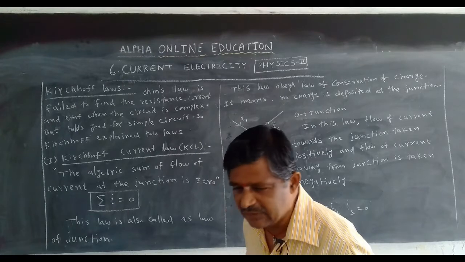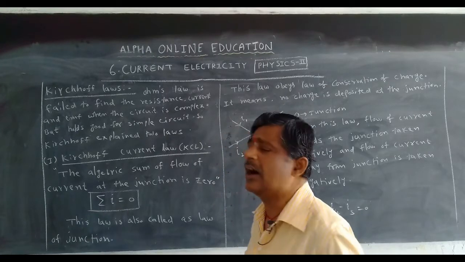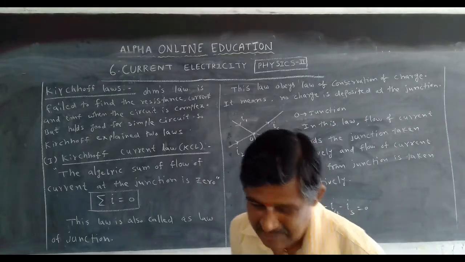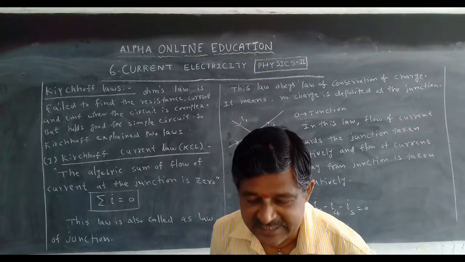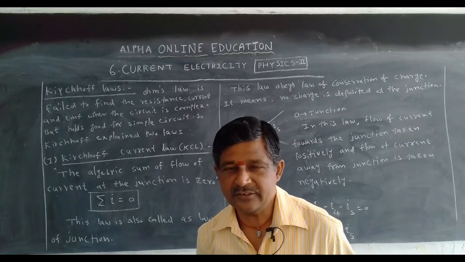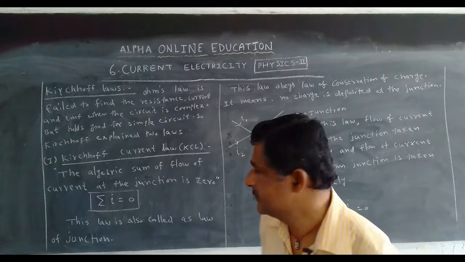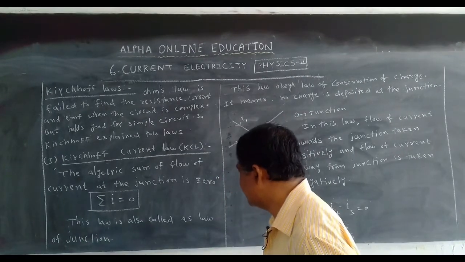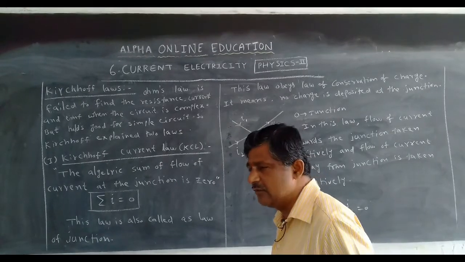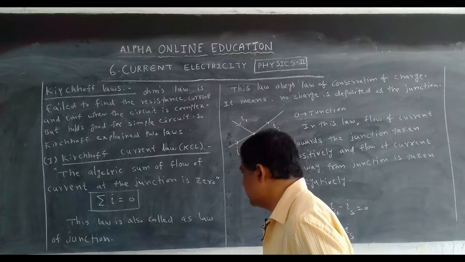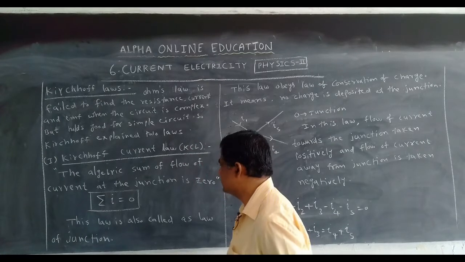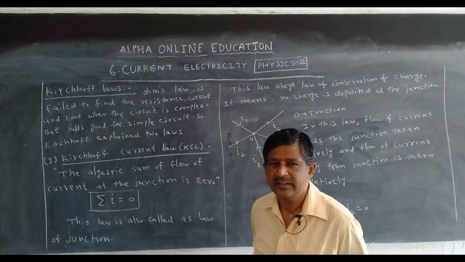So Kirchhoff explained 2 laws to find the current, EMF and resistance in a complex circuit. And what are the 2 laws? In that, we will first discuss the first law, that is called Kirchhoff current law. This Kirchhoff current law is also called Kirchhoff first law, shortcut KCL. Now what is the Kirchhoff current law?